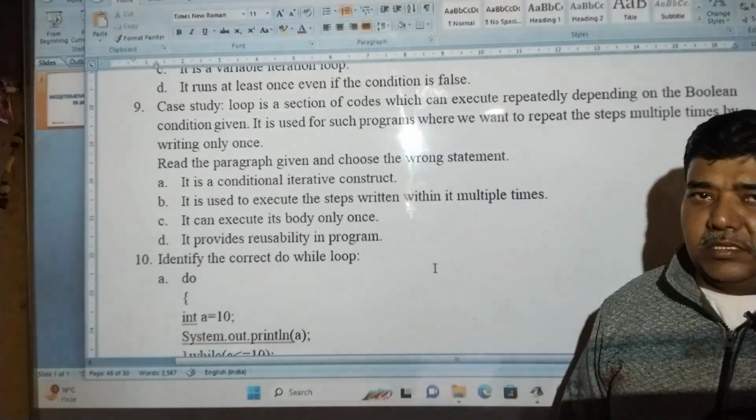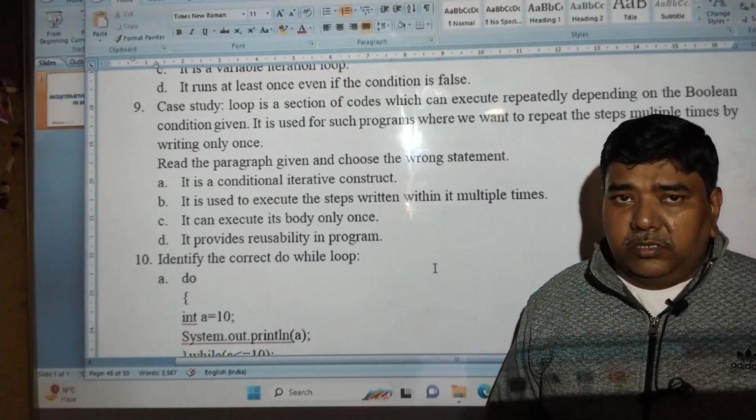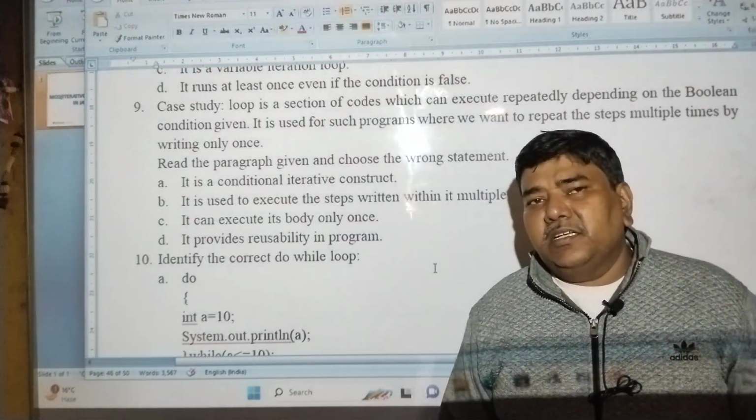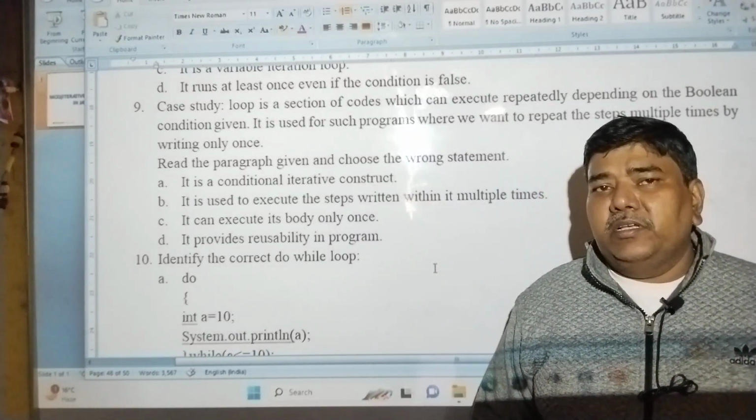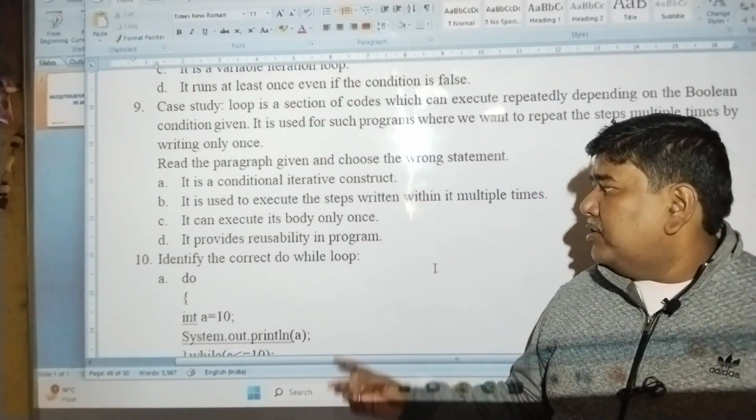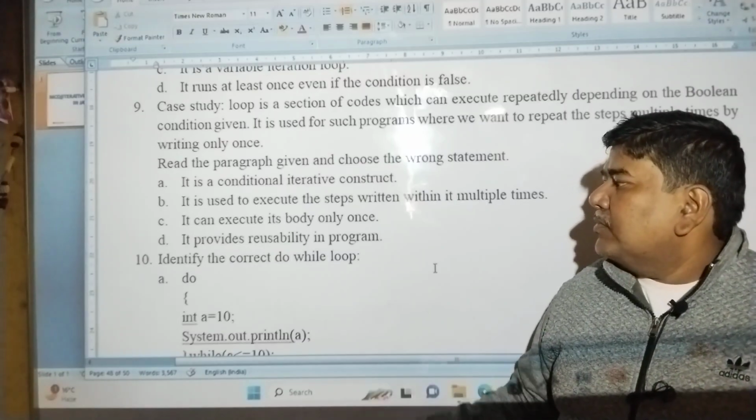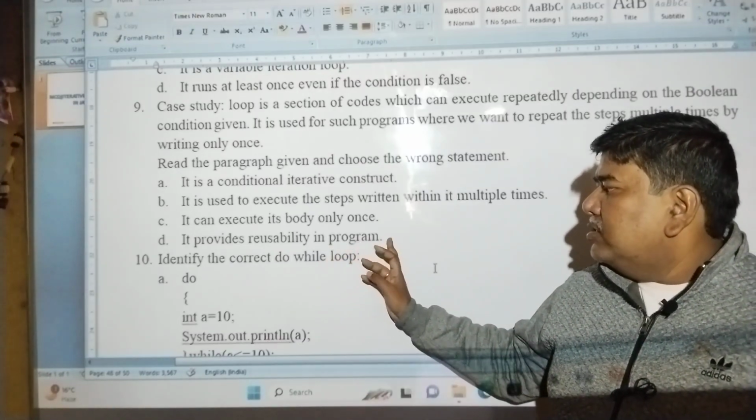Okay, only once, that is not possible. It may be once also. Suppose I have written such a condition that the loop will run one time only. So maybe once it is possible, but only once is not possible. And last one, it provides reusability in program.